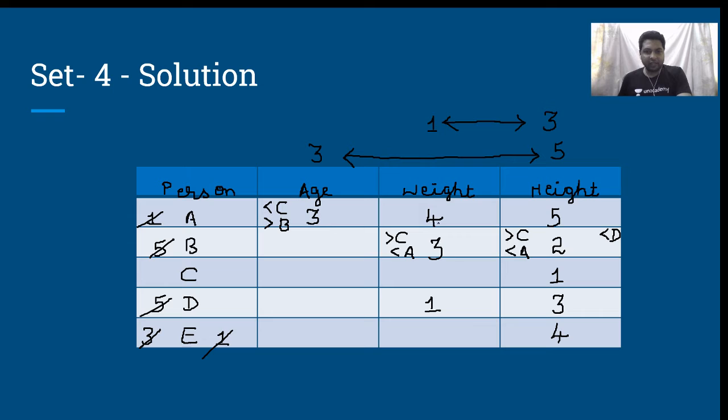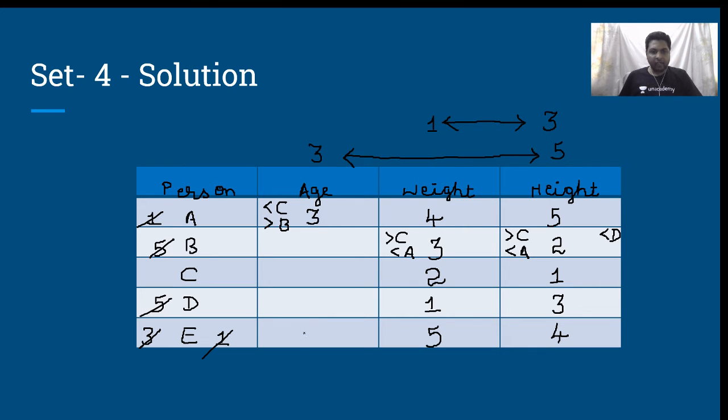Once I have written 3 and 4 and 1, I am left with 2 and 5. But this 3 has to be greater than what I write for C. So 3 is greater than only 1 and 2. 1 cannot come over here, therefore this has to be 2, which automatically means that this value will have to be 5. Understood? Next, come on to the column of age.